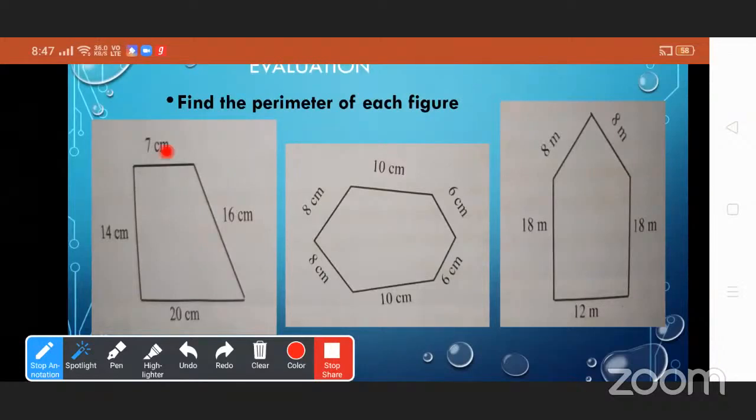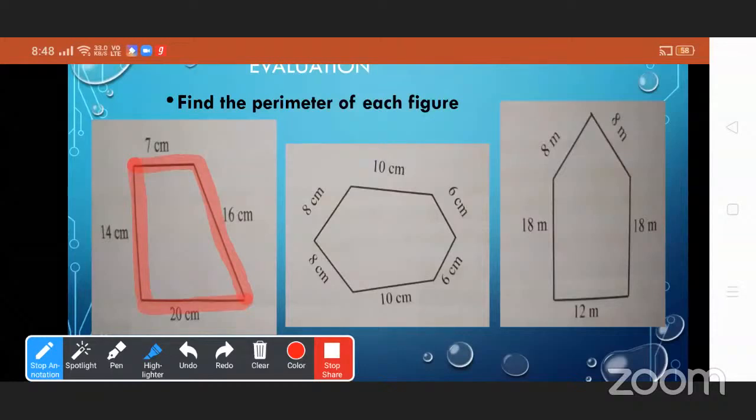What is the first side of this diagram? 7 centimeter. The next one is 16 centimeter, and this one is 20 centimeter. So we have to do addition to find the perimeter of this figure. What is the addition of this figure? Do the addition.